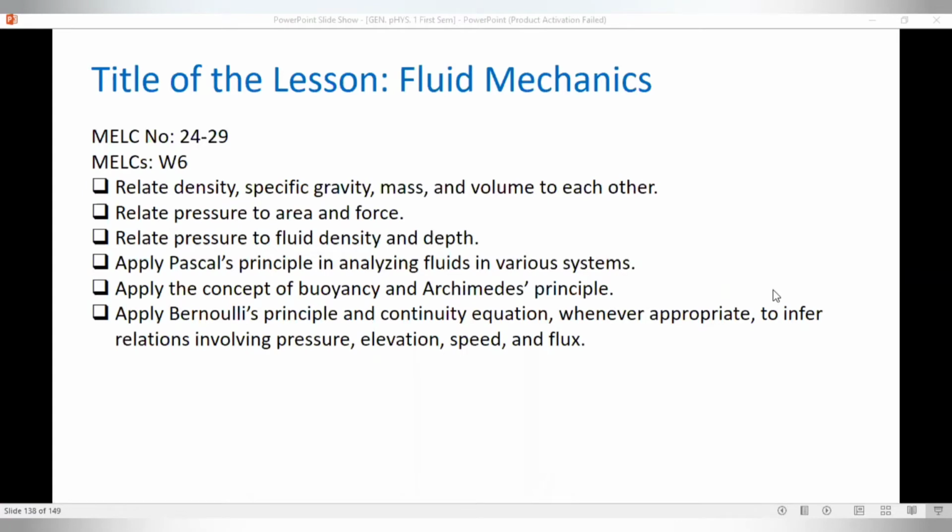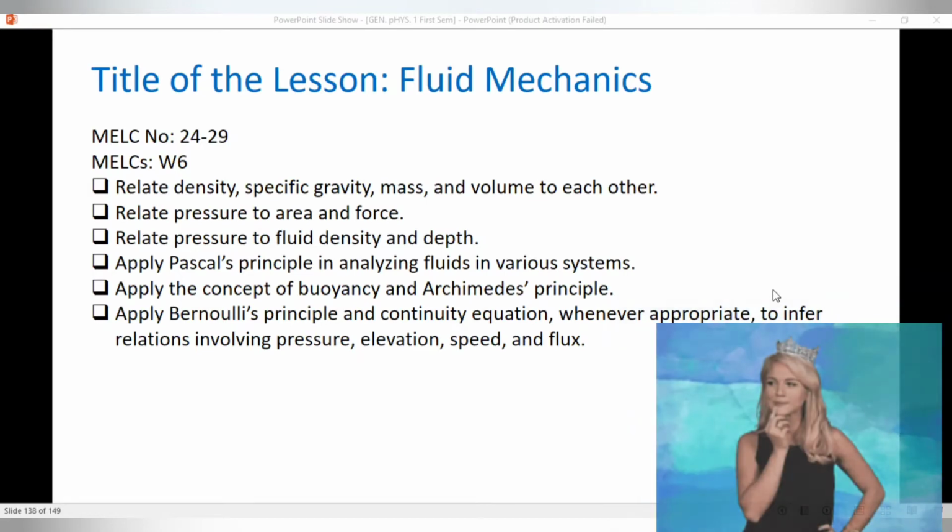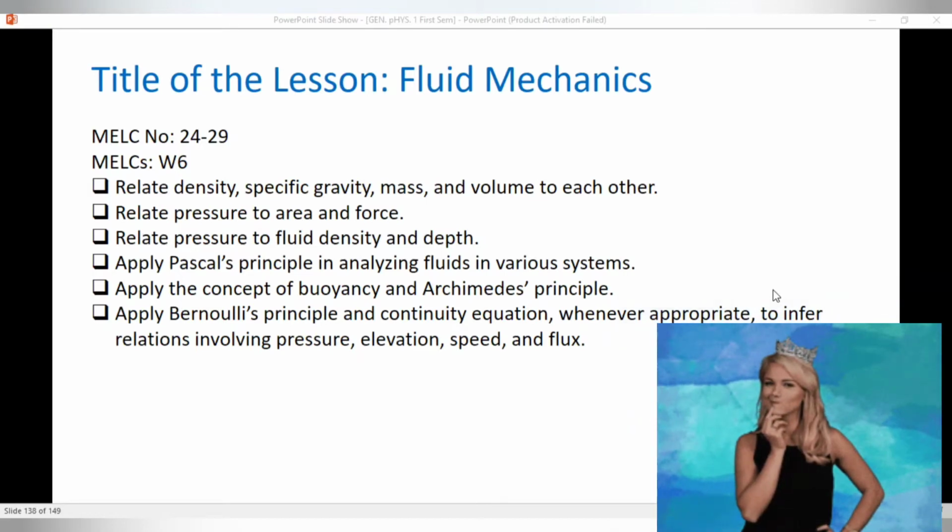Sir Fox Learning Channel learners, for today's lesson, we will tackle Week 6 for General Physics 1, Fluid Mechanics. Our most essential learning competencies here, which is MELC 24 to 29. First is to relate density, specific gravity, mass, and volume to each other.